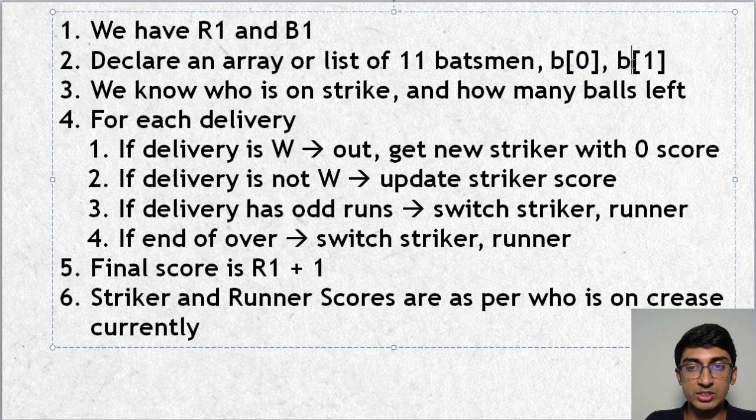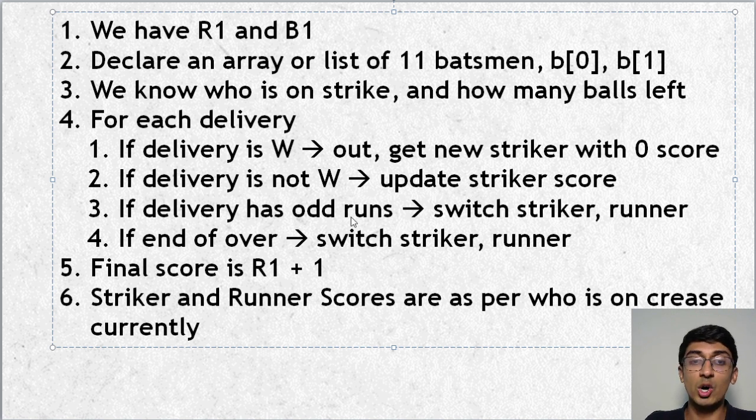So this is striker, non-striker. If the delivery is a wicket, then we know that we have to get a new striker with 0 score. So for example, if 0 was on strike, then a new striker comes in with 2, and they are currently on strike. If 1 was on strike, then 2 comes in, and 2 is currently on strike, 0 is the runner. So you have to keep track of that. If the delivery is not a wicket, which means that somebody has scored something, update the striker score. So it could be 1 run, 2 run, 3 run, 4 run, 5 run, whatever it is, but update the current striker score, because all of those runs get counted for the current striker.